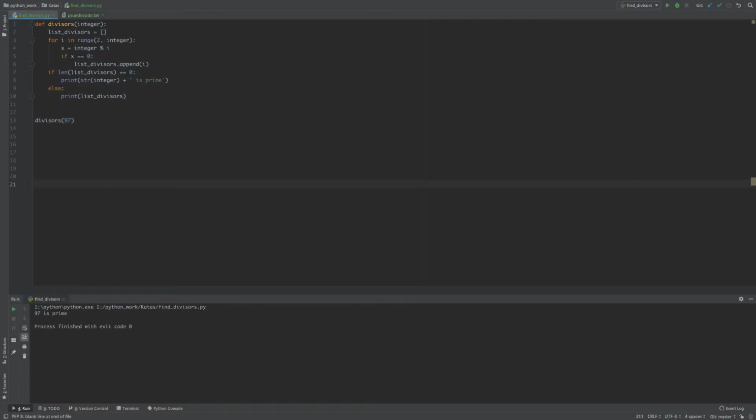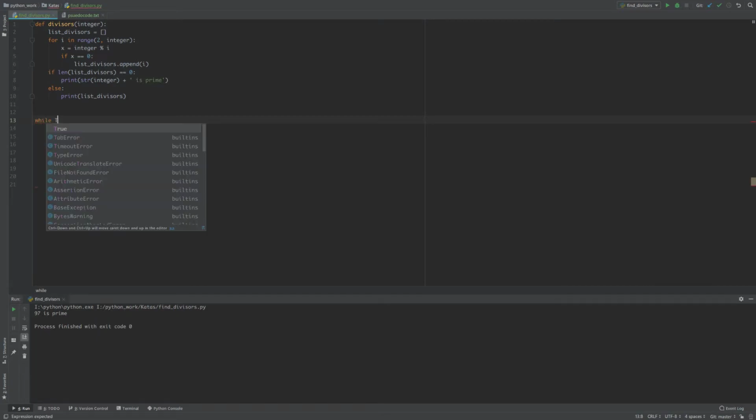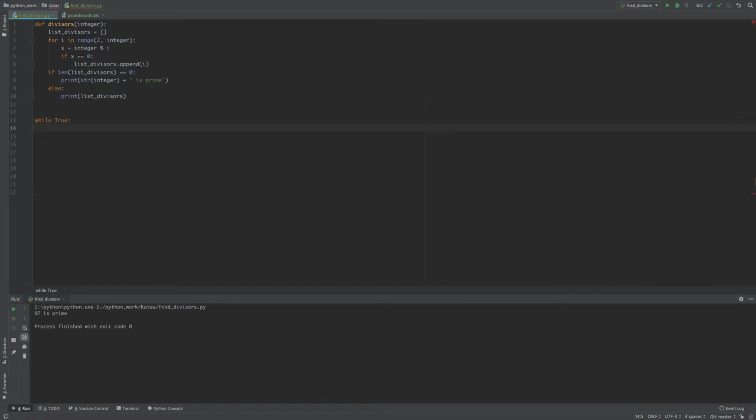But let's make this an actual program. Let's go a little bit farther than what the kata says. So we'll say while True, divisors, we'll say input, enter a number.